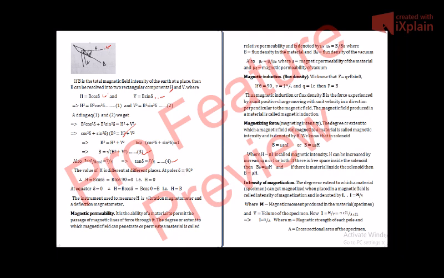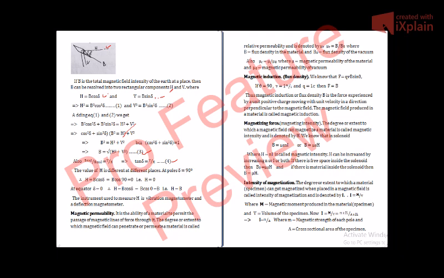The total magnetic field will be in vertical direction at the North Pole and at the South Pole. There will be no horizontal component, because no component of the magnetic field will be in horizontal direction at poles. So at poles, the horizontal component is 0, and we have only one component: the total magnetic field of the Earth will be equal to the vertical component.